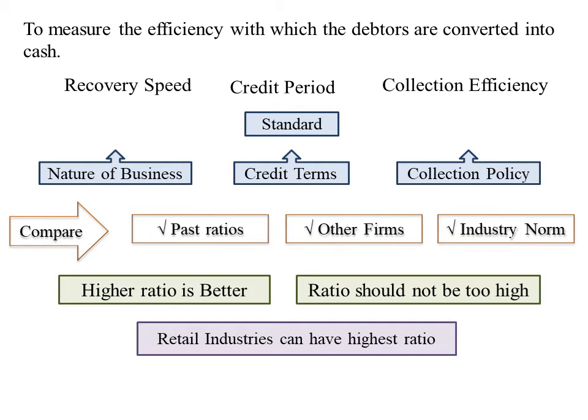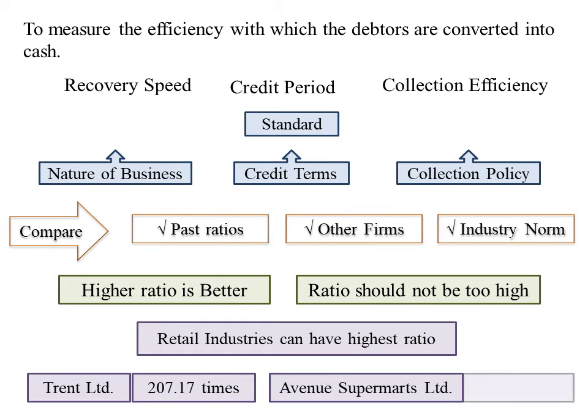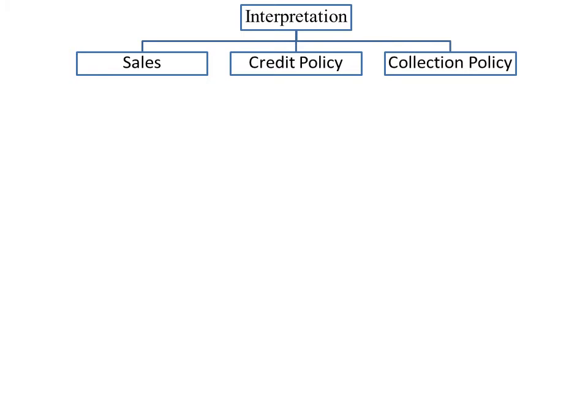For example, debtors turnover ratio of Trent Limited is 207.17 times and Avenue Supermarts Limited is 408.7 times. Now understand how to interpret this ratio. While interpreting this ratio, we should talk about three things. First, how efficiently firm has managed its sales. Second, how efficiently firm has designed its credit policy. And third, how quickly firm has collected money from debtors.